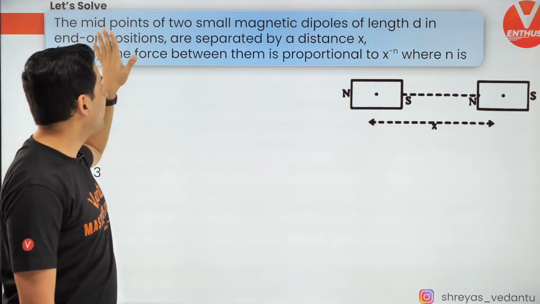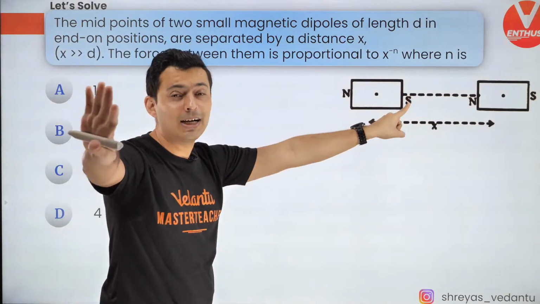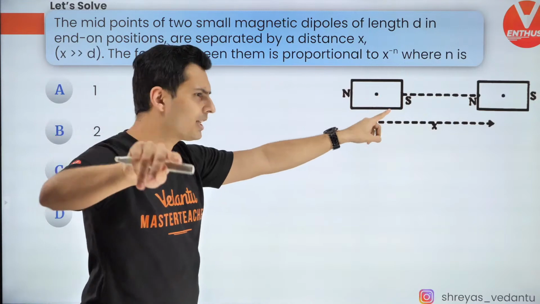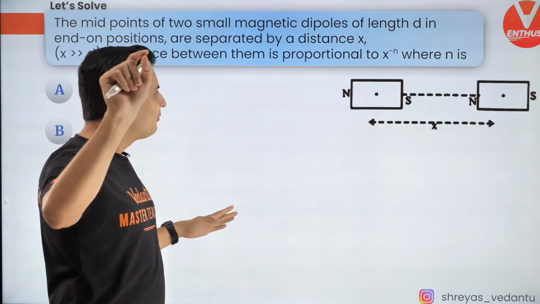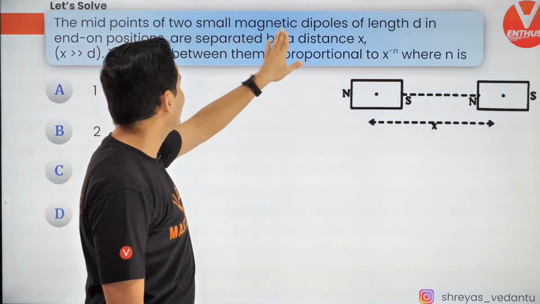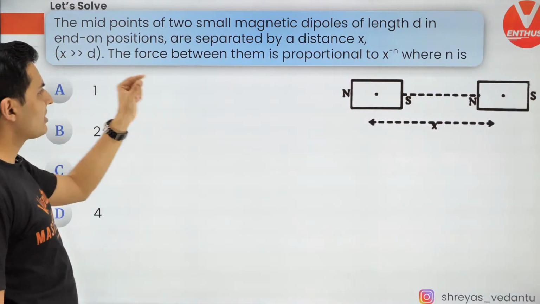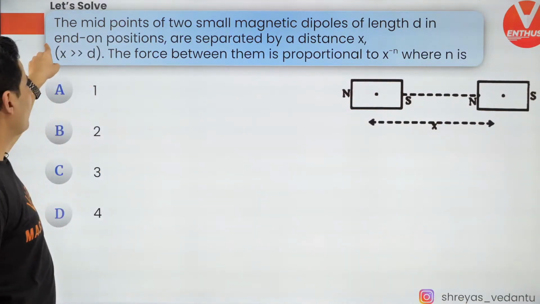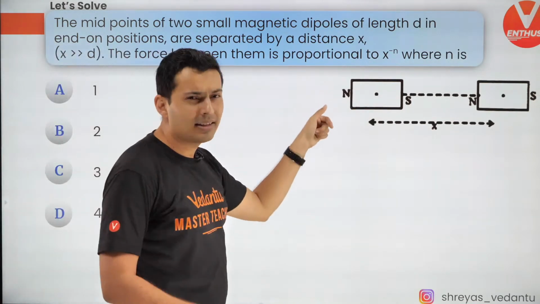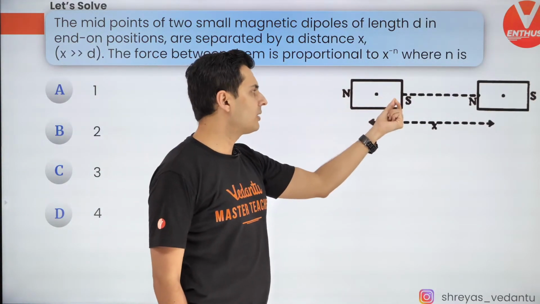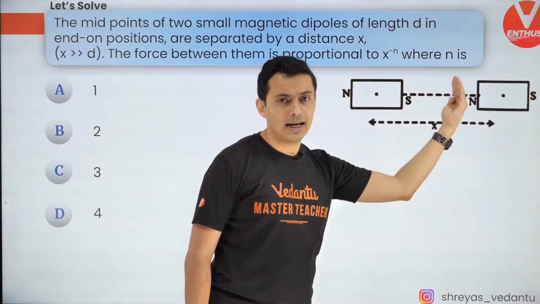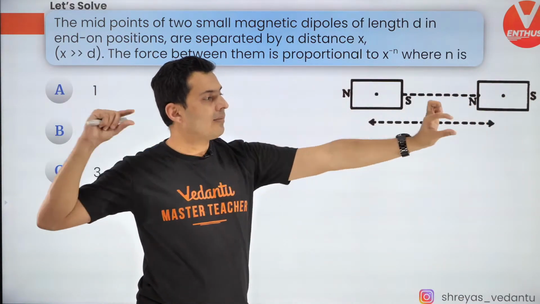The midpoints of two small bar magnets of some small length d are in end-to-end positions. That means there is north-south here, there is north-south here, end to end, but they are very far.